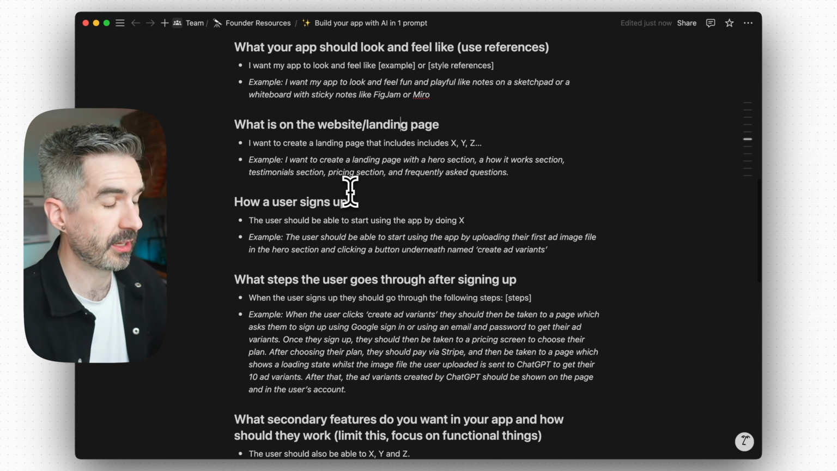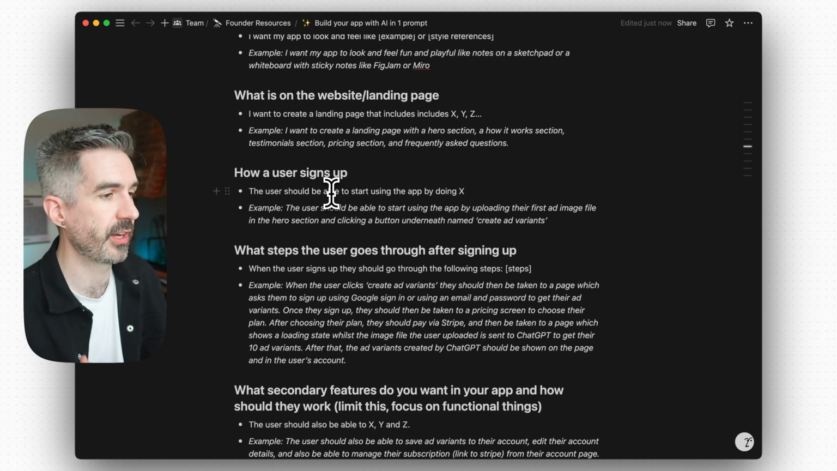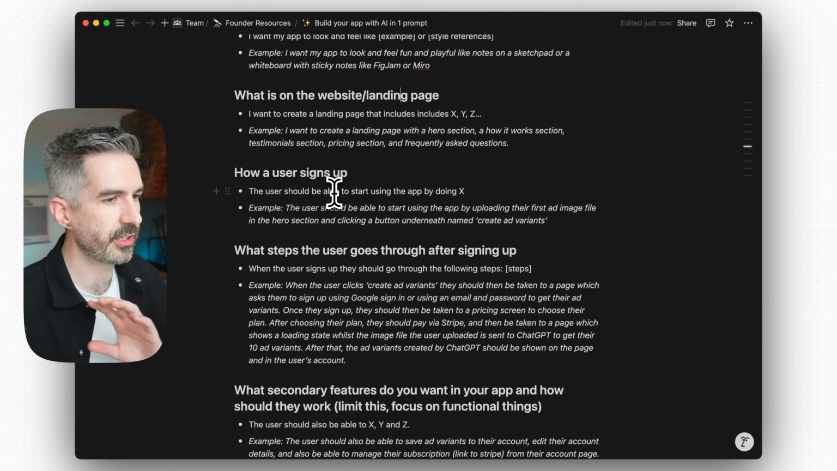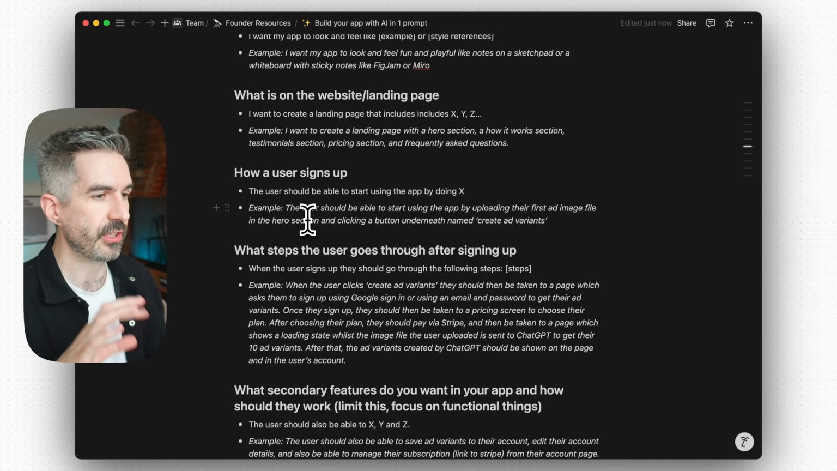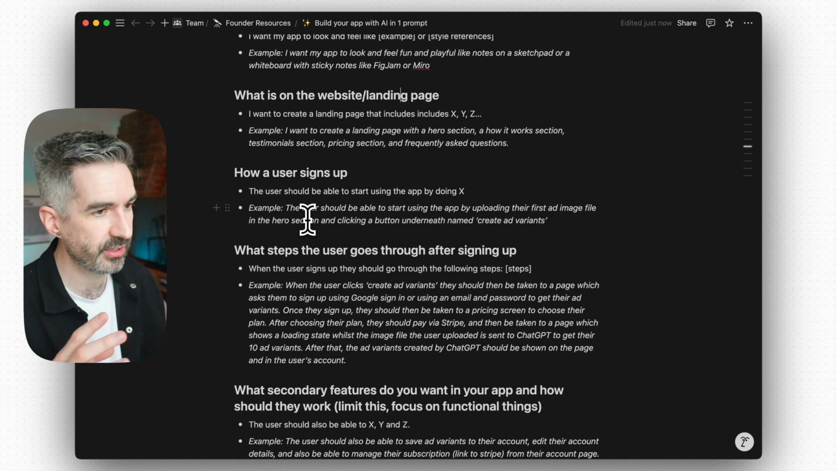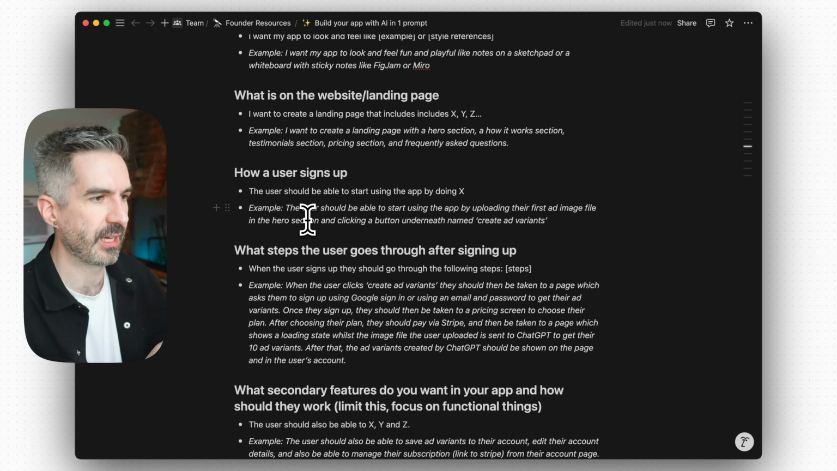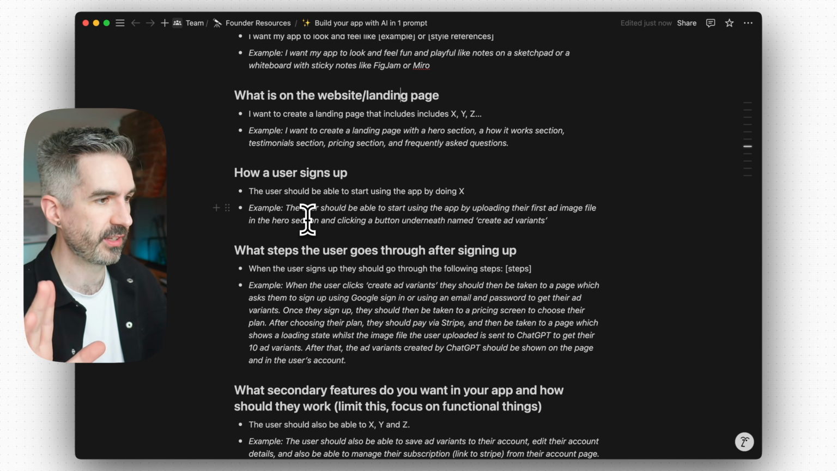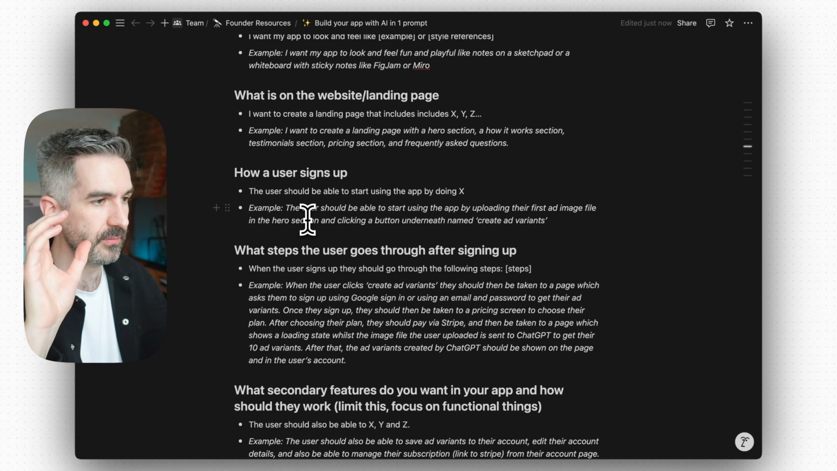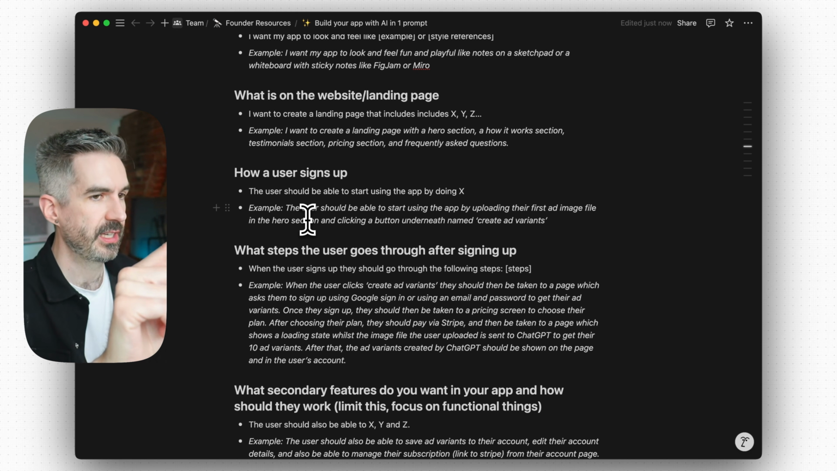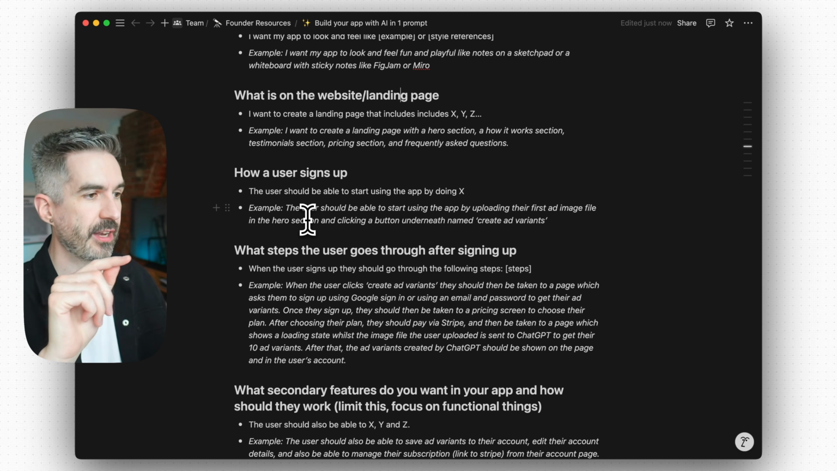And that goes into the next part here, which is how does a user sign up and use your app? So we want to say the user should be able to start using the app by doing X. The example that I've got here is the user should be able to start using the app by uploading their first ad image in the hero section and clicking a button underneath named create ad variants. So in this example, I want it to be really, really simple. You land on the website, you see the top of the page, you drag and drop your image file in, and then you just click a button that says create ad variants.